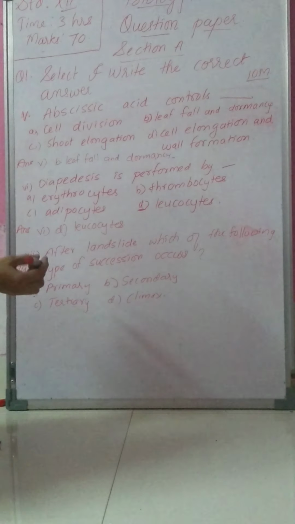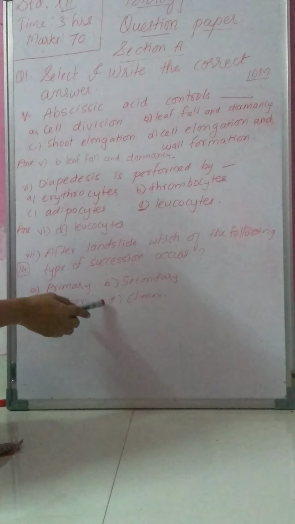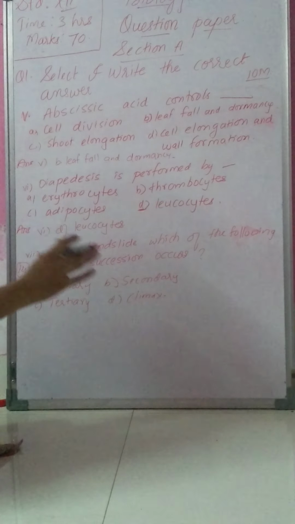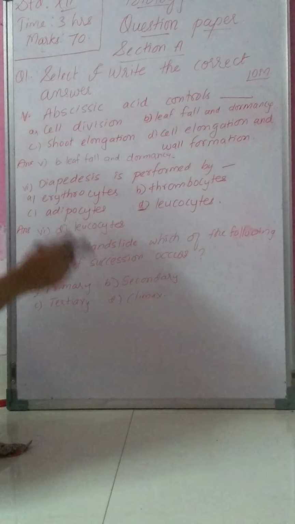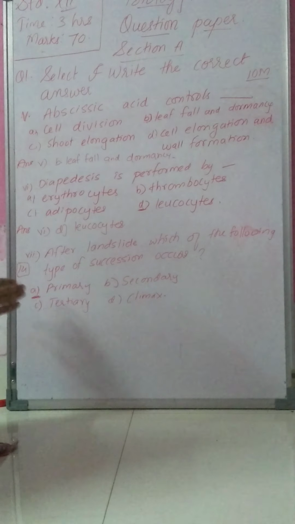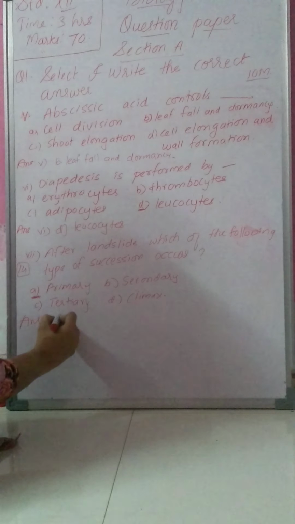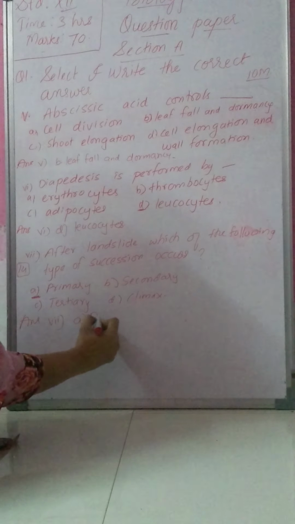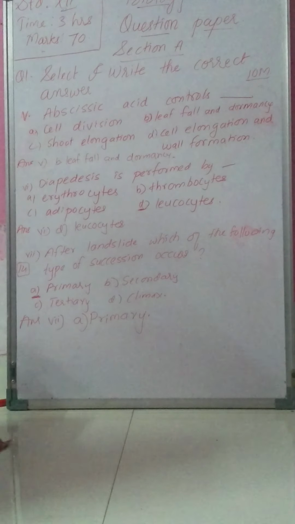See, the four options are A, primary, B, secondary, C, tertiary, and D is climax. As soon as landslide takes place, which succession will occur first? The first succession will be primary succession. So the correct answer for MCQ number 7 is A, primary. This you have to write in your answer paper. 7th MCQ is A, primary.